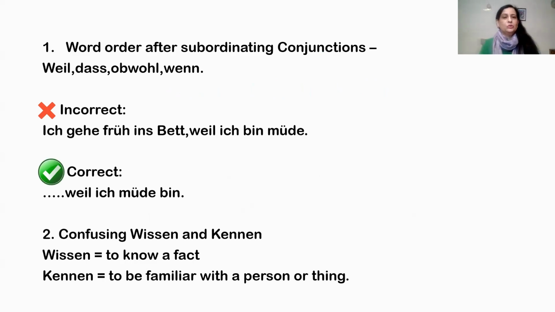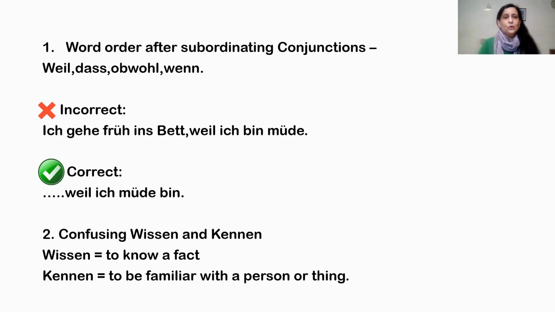So first and the most common mistake students make is word order after subordinate conjunctions. What are these conjunctions? While, weil, obwohl, wenn, right? I will explain this with an example. First I'll tell which is the incorrect one, the common mistake students make, and then we'll see the correct solution. The incorrect way is: Ich gehe früh ins Bett, weil ich bin müde.